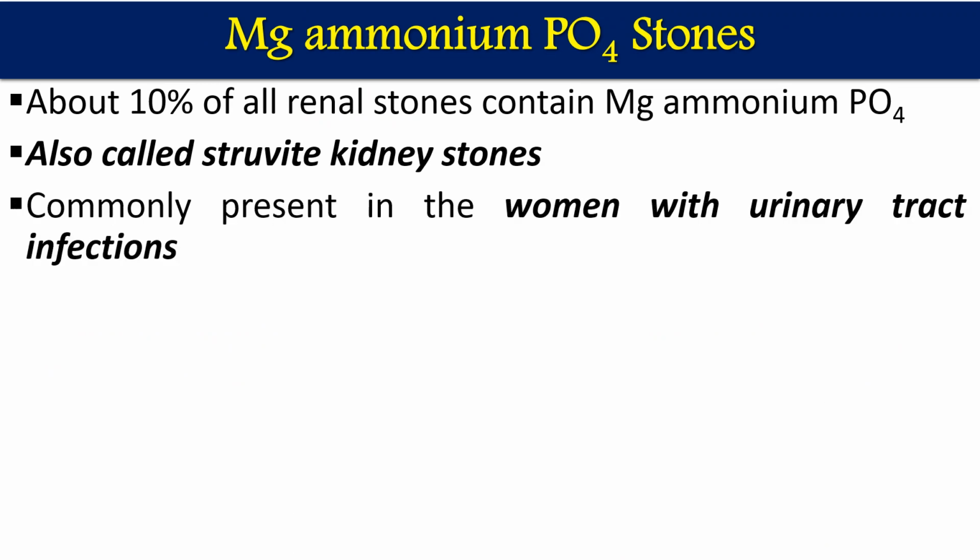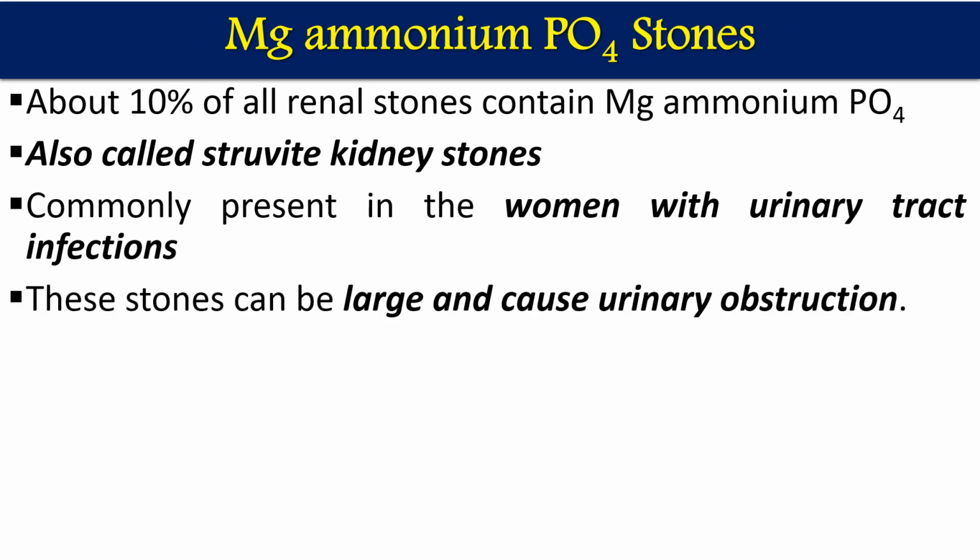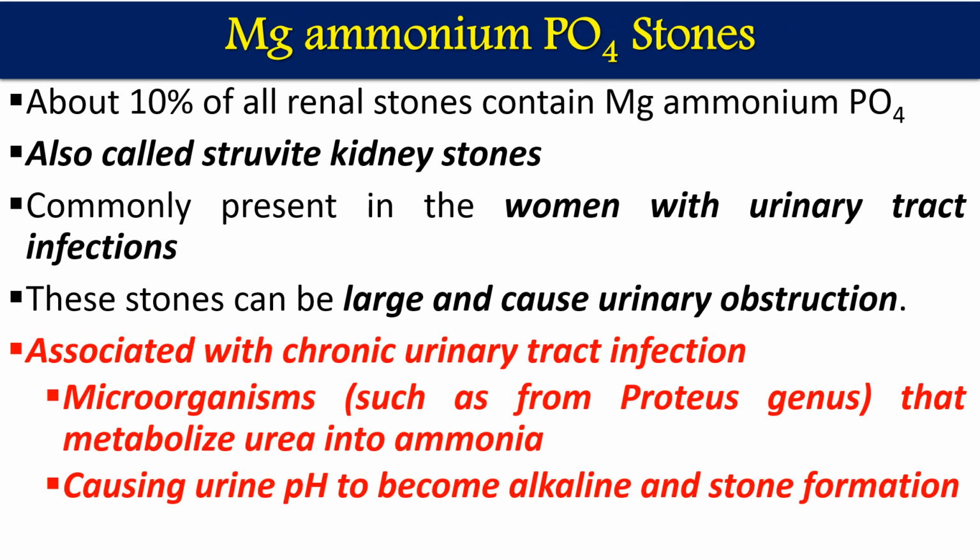It is commonly present in women with urinary tract infections, because if infections are there, they can lead to magnesium ammonium phosphate stones. This stone can be large and cause urinary obstruction. How does infection cause this kind of stone? Microorganisms such as the Proteus genus metabolize urea and give us ammonia plus carbon dioxide.